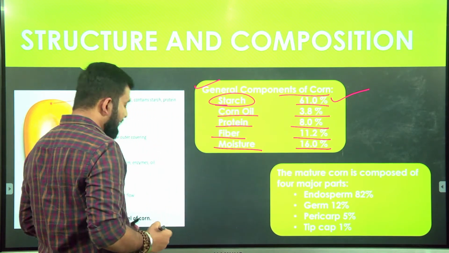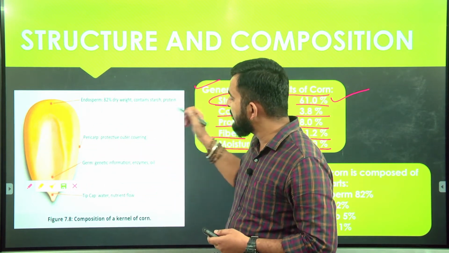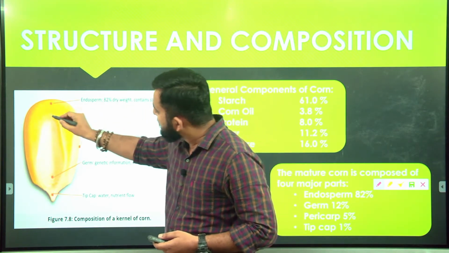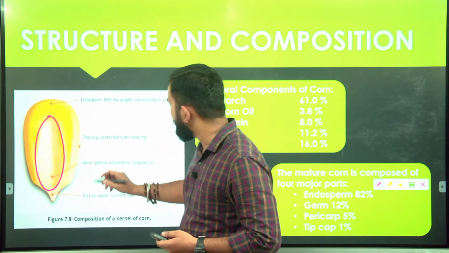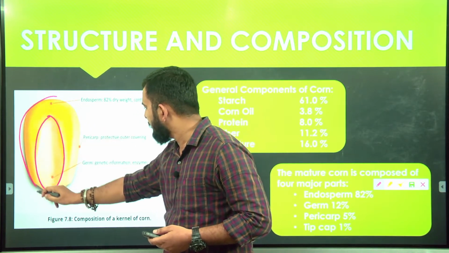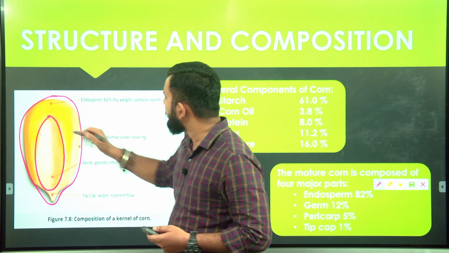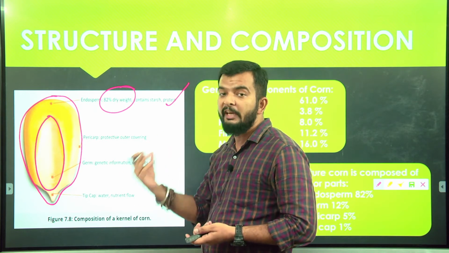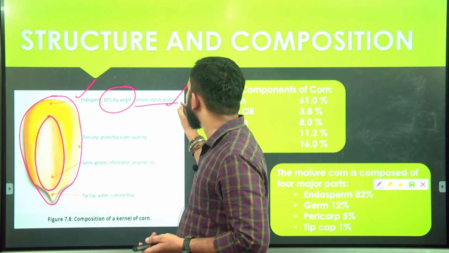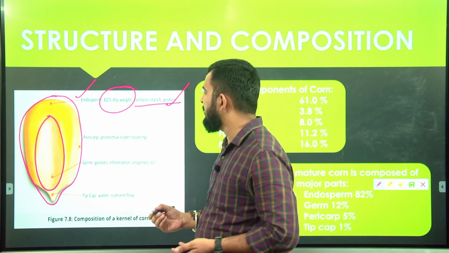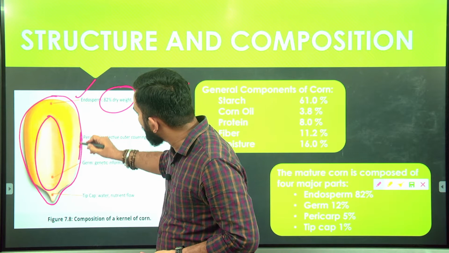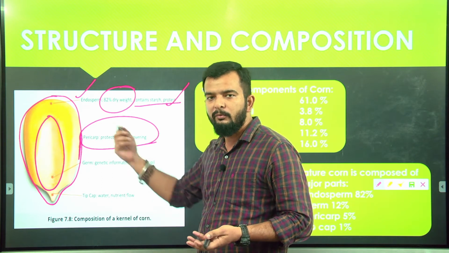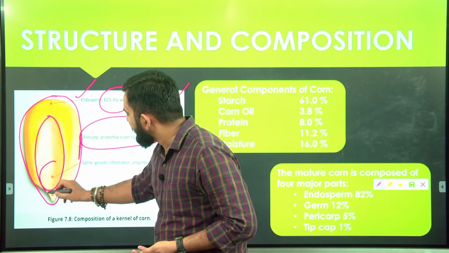Here in this figure, we will discuss the structure of corn. One portion is your endosperm. In this figure, the outermost portion is your endosperm, and by weight, 82% of the grain is endosperm, containing components like starch and protein. Then comes your pericarp, the outer covering, which also serves as a protective covering for the corn. Then there is your germ. Germ is around this portion.